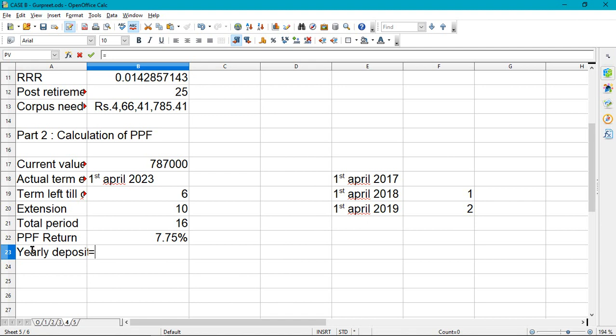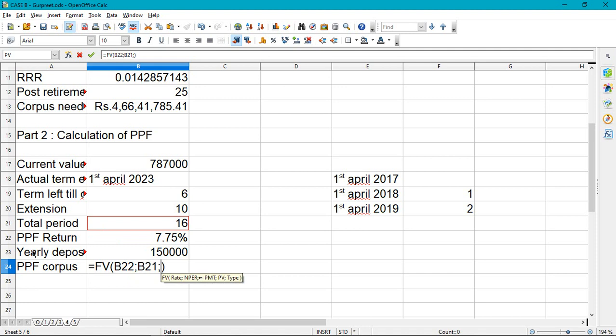Now this sum will be a little bit lengthy, so stick with me. This is the return, this is the number of periods, we have PMT which is 1.5 lakhs, and we also have PV, the current value, and we also have type.